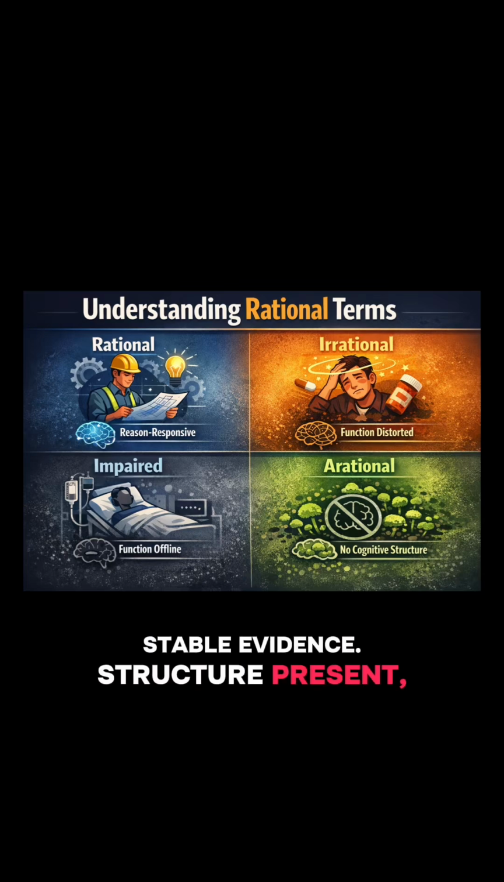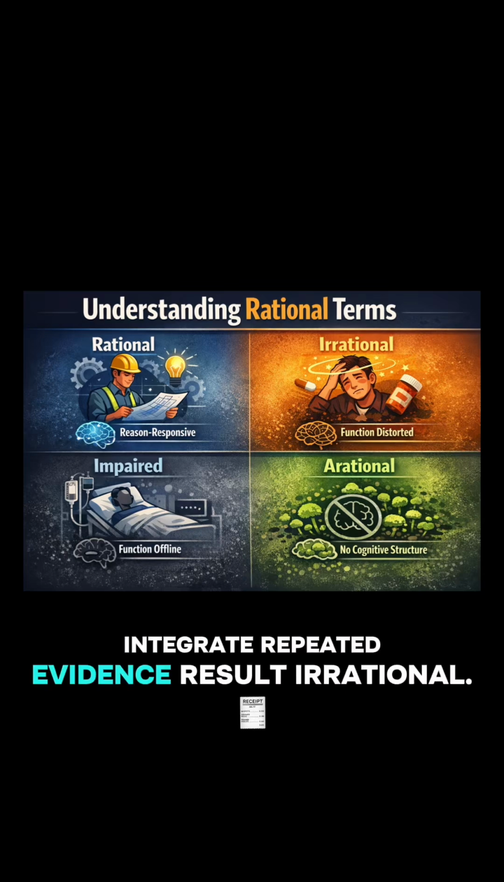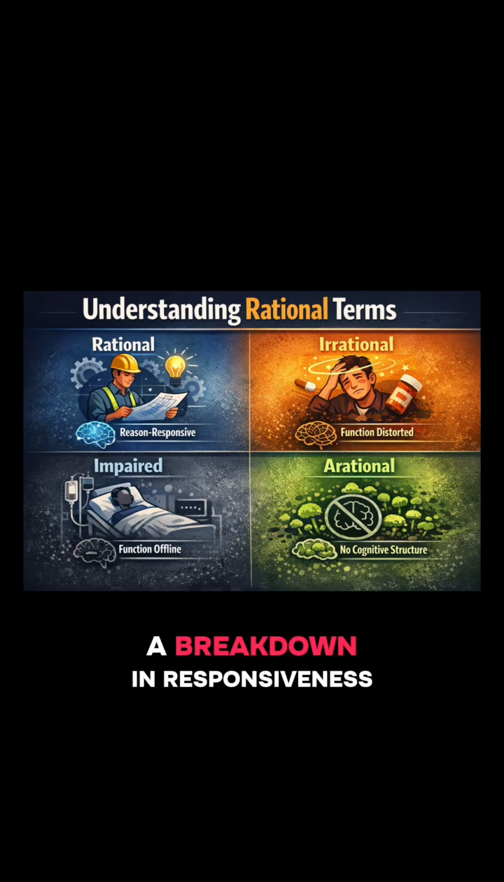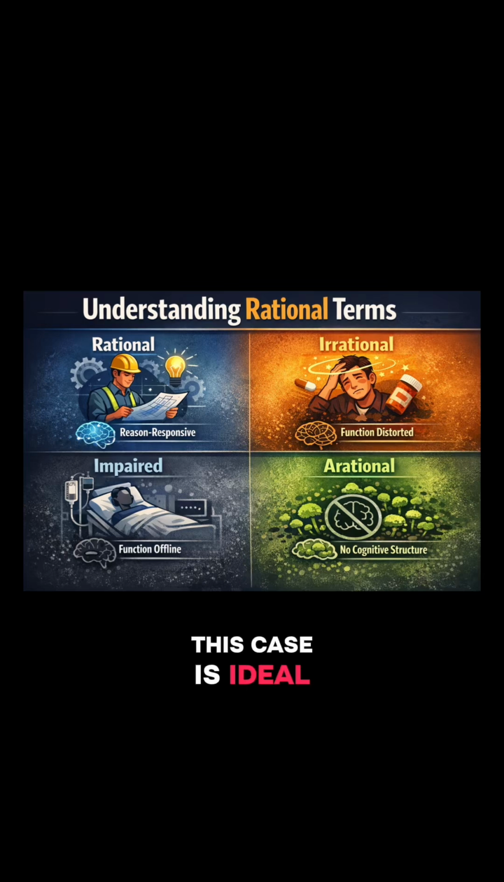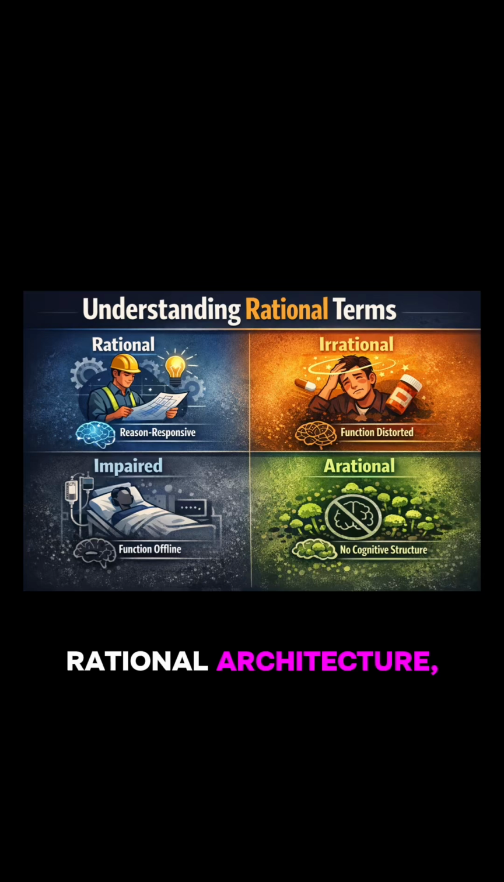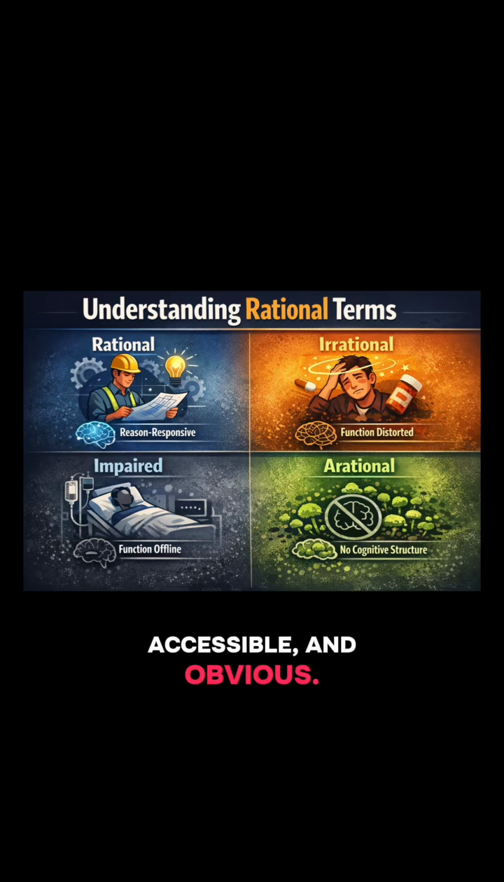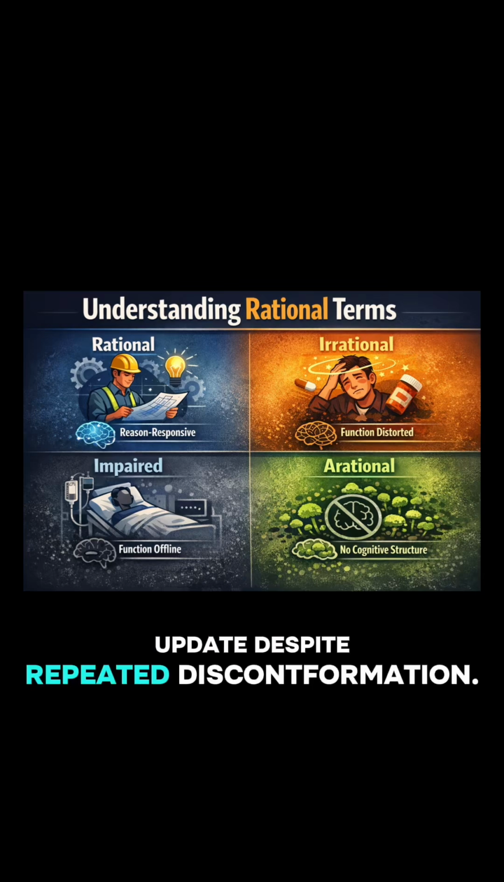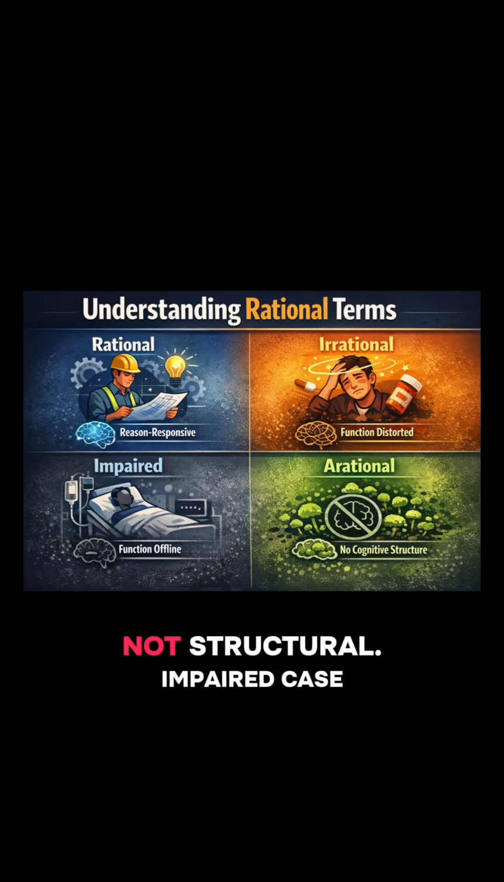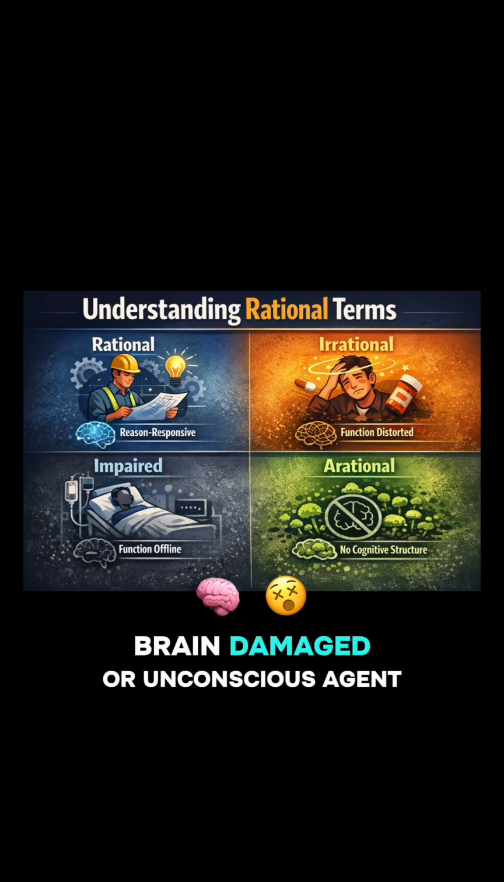Structure, present. Function misfiring, failure to integrate repeated evidence. Result, irrational, a breakdown in responsiveness to reasons. This case is ideal because the agent has the rational architecture. The reasons are available, accessible, and obvious. The agent fails to update despite repeated disconfirmation. The failure is functional, not structural.